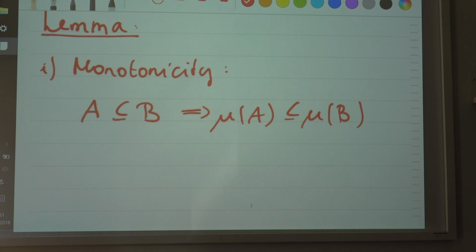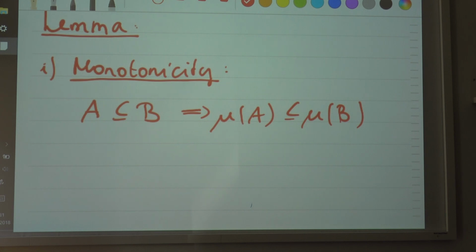So let's say, for instance, you have a length function. If one person is not taller than the other, that means the measure of the height of the person cannot be greater than the height of the other. That's actually simple, and this property is called the monotonicity property. So if A is a subset of B, which means that in general B has more elements than A, then the length of the set A cannot be greater than the length of the set B. This is quite intuitive.